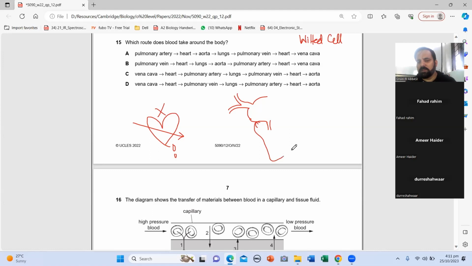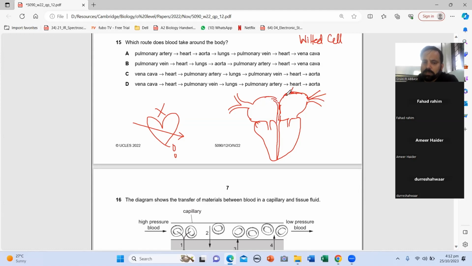The pulmonary vein and the left atrium, right atrium. And this is what? Median septum. And this is what? Pulmonary vein. This is left atrium. And here is right atrium.